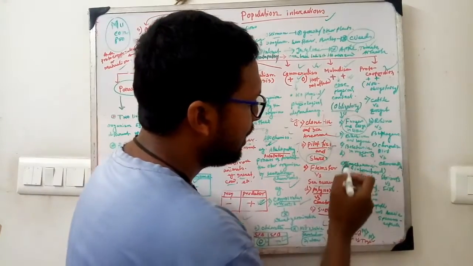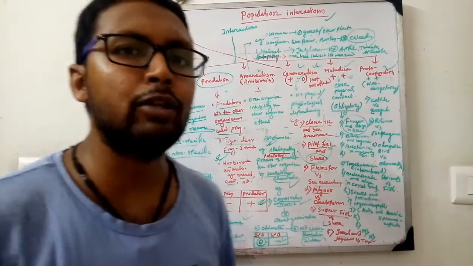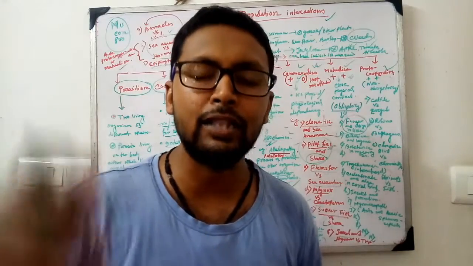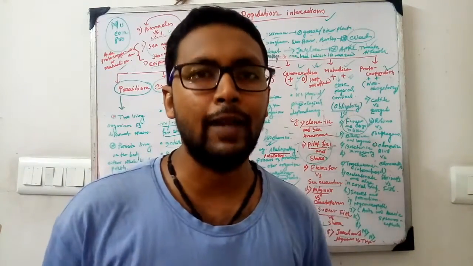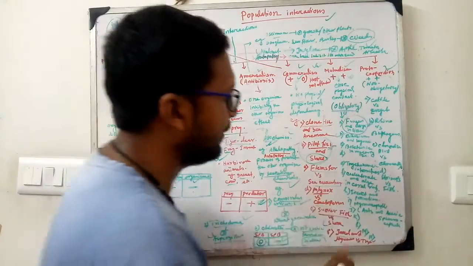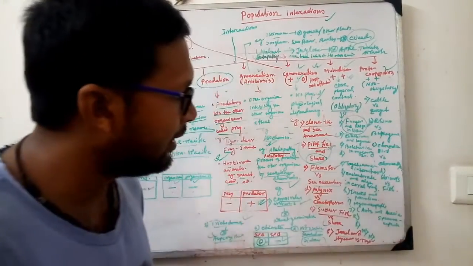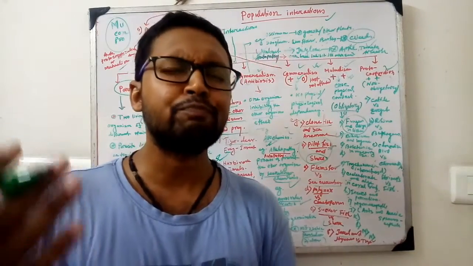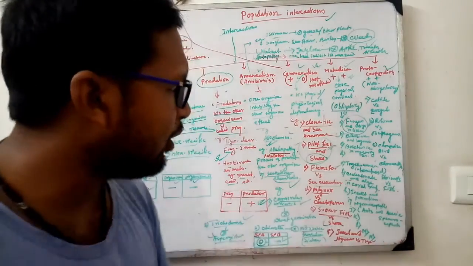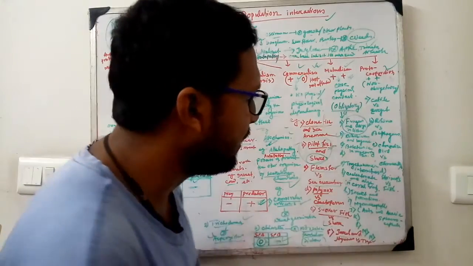Rhizobium and legume, boletus and mycorrhizas. We know that mycorrhiza is the interaction between a fungus and a large plant. In that case, boletus, the fungus, interacts with the large plant. This is an obligatory relationship and both are getting benefited. And trichonympha and termites, coelenterate and algae in coral reef. We know that in a coral reef, coelenterate and algae are present together and both are getting benefited.